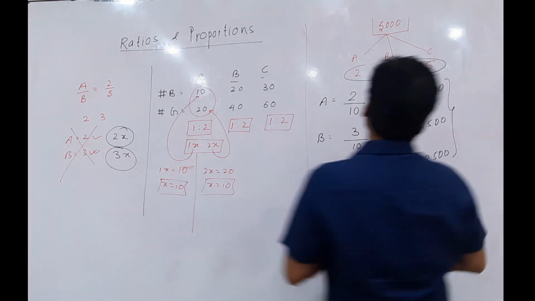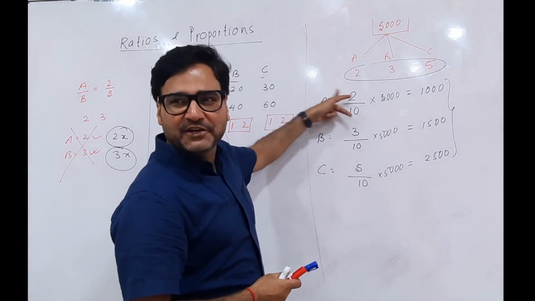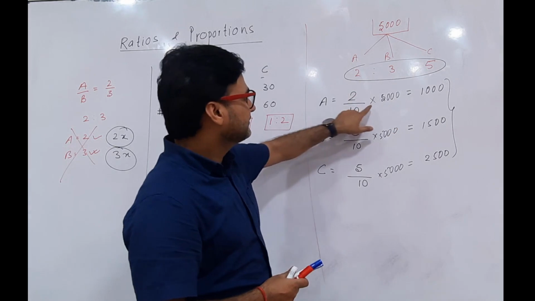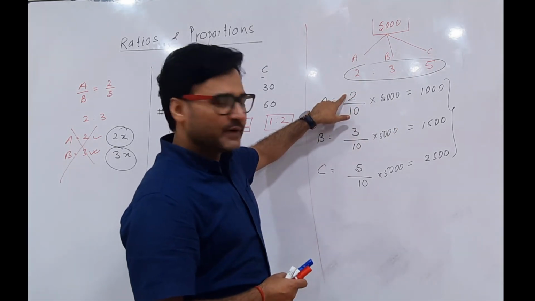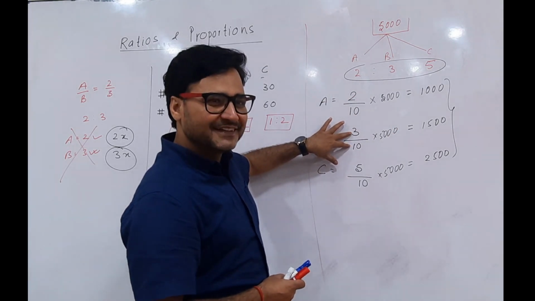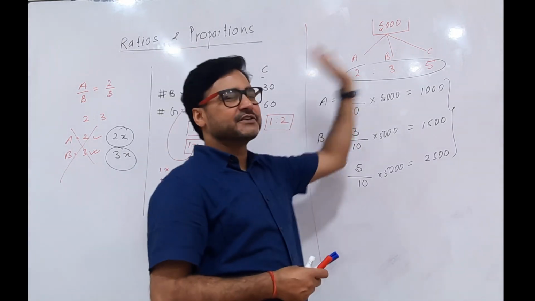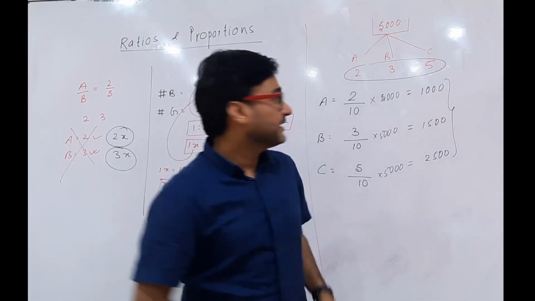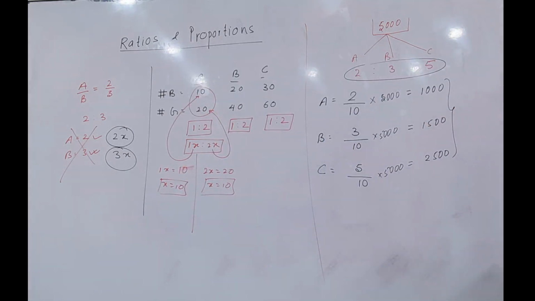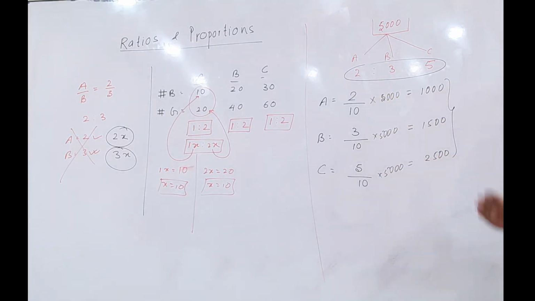If I want to find the percentage, what should be here? 2 by 10 into 100. How much will you get? 20%. What about here? 30%. Here, 50%. I just multiply by 100. If I know the fraction, I multiply by 100 and I get the percentage. In this case, it is very simple to understand the proportion for every person. I can multiply the value and I'll get the amount.